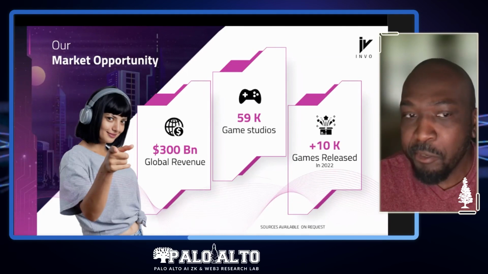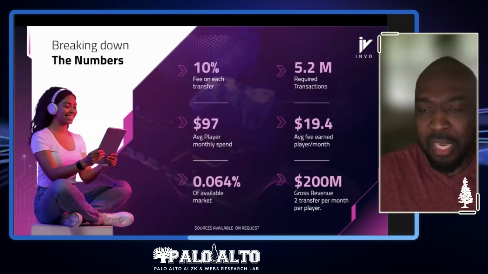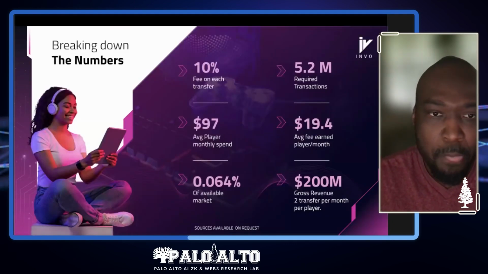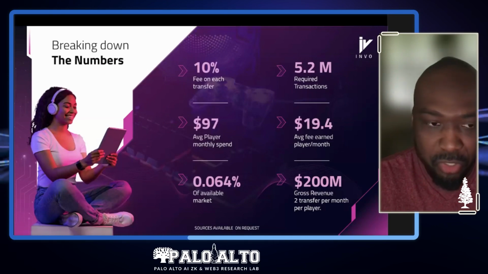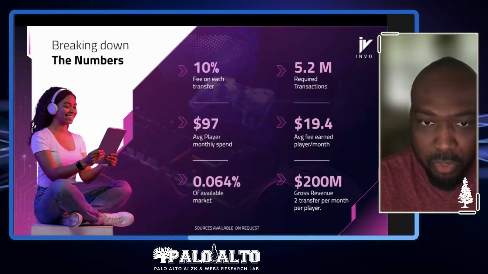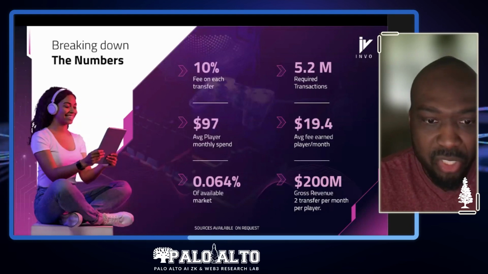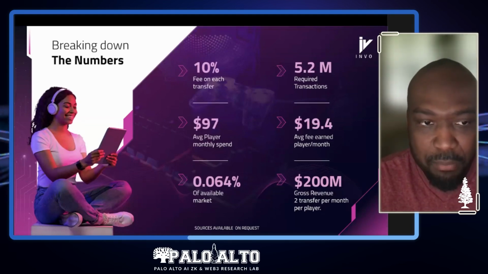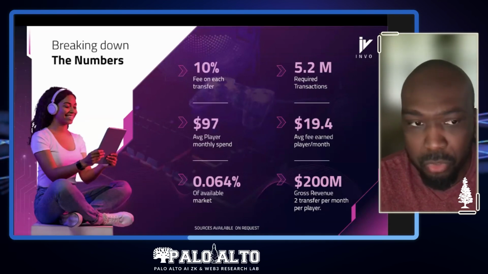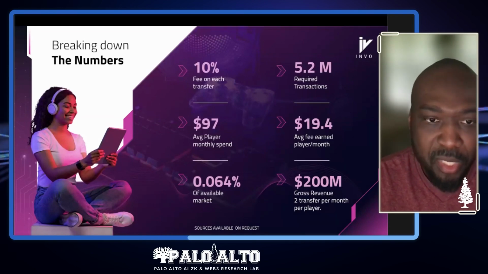in one calendar year. What that means for us is in terms of our revenue projections, and by the way, we do have a pro forma, so if you're interested, we could share that with you, or the summary of our pro forma. But I wanted to break down the numbers so you can actually see what it'll take for us to make $200 million in revenue. If we're looking at 10% transfer, which is our gross, that 10% will be our gross revenue.